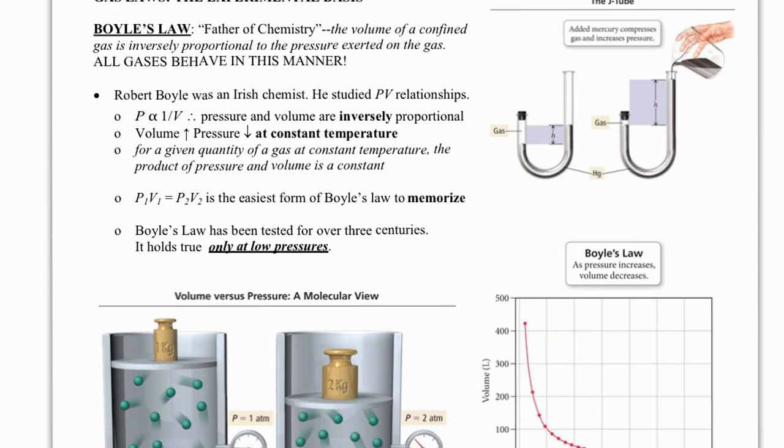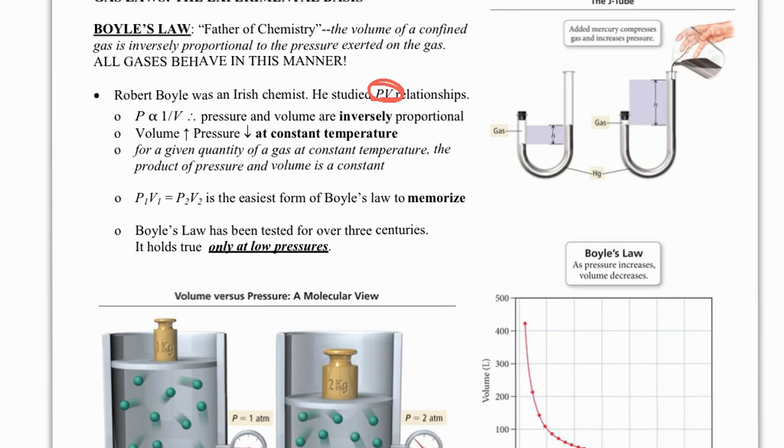Robert Boyle was an Irish chemist, and he was studying the pressure-volume relationships in gases. So he was looking at how pressure and volume were affected. Remember, when you do an experiment, you can only change one variable, and then you look for the response that change had. So you've got your one independent variable and your one dependent variable. You only study two variables at a time, and you hold everything else constant to ensure that you get an experiment that isn't tainted by other variables or other things that could possibly be happening.